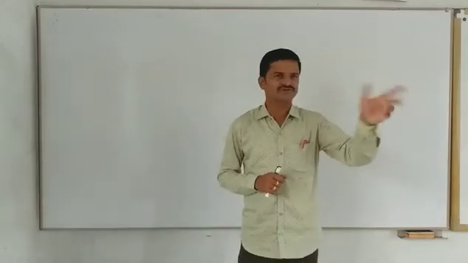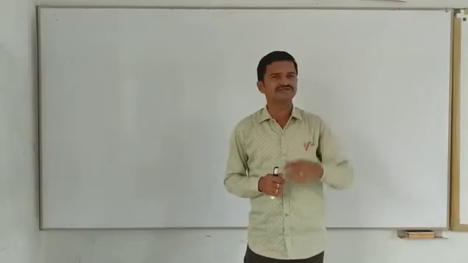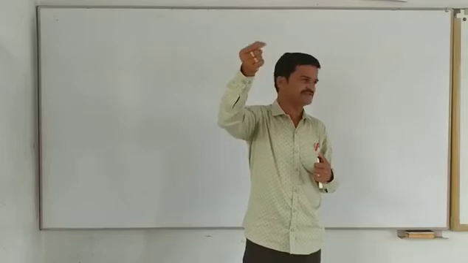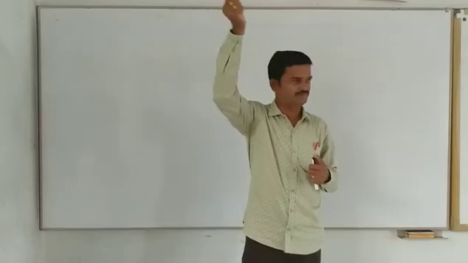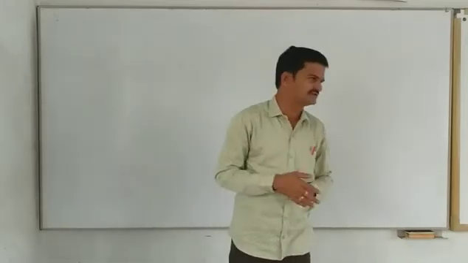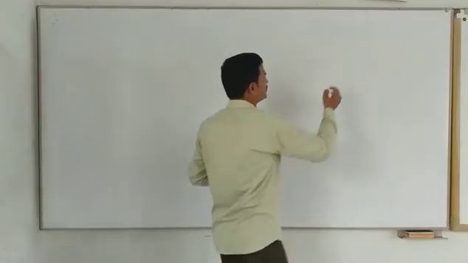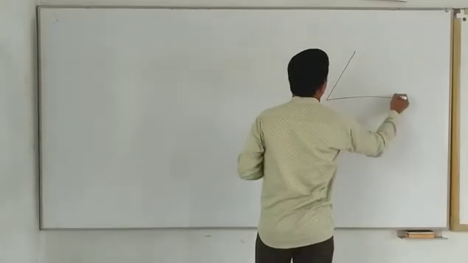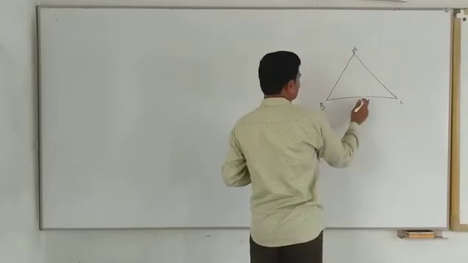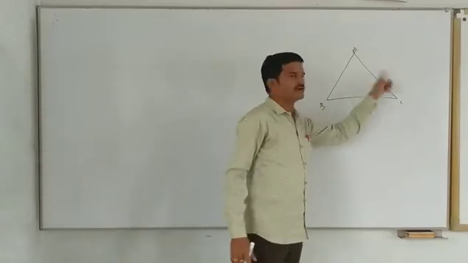A polygon is itself a closed figure, so I am not separately saying closed figure. In your 6th class or somewhere else, you may have learned that a triangle is a closed figure bounded by three line segments. But here, it is a polygon having three line segments. After forming the triangle, these are A, B, C. This is one line segment, this is the second, this is the third. After forming the triangle, these are called what?